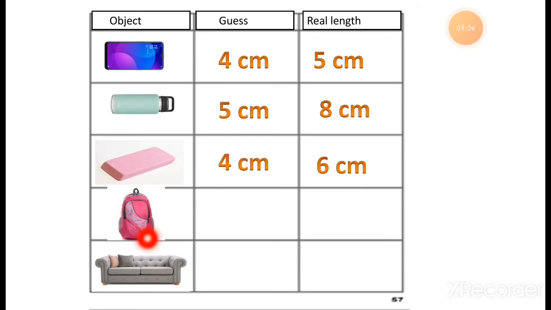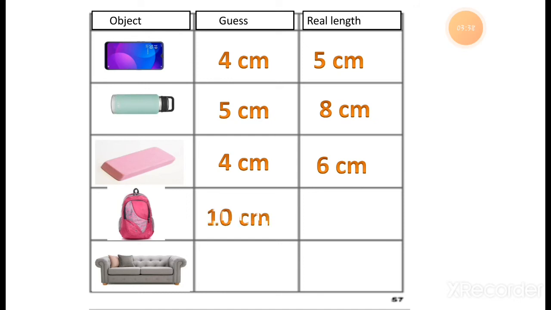Now the next one is a school bag. It is also a different thing. All of you have different types of school bags. Some have a small school bag, some have a long school bag, right? You are all different students, right? You all have different types of bags, so the length is not the same, right? Your answer should be different. Not that you all have the same type of bags and the length will be the same, right?